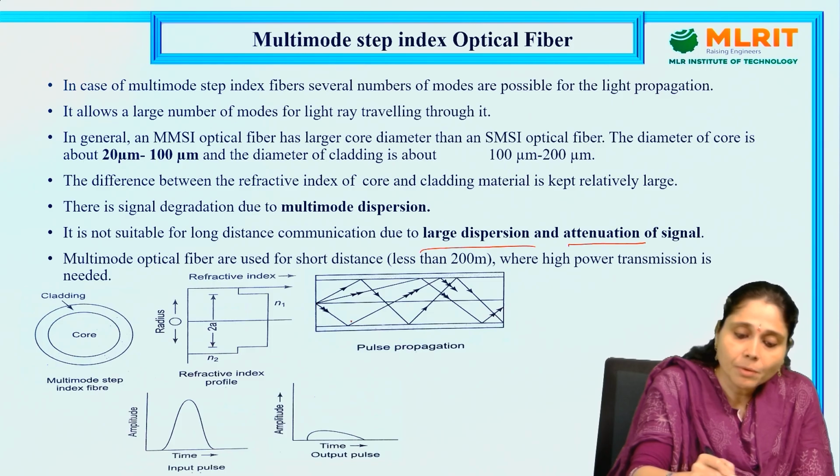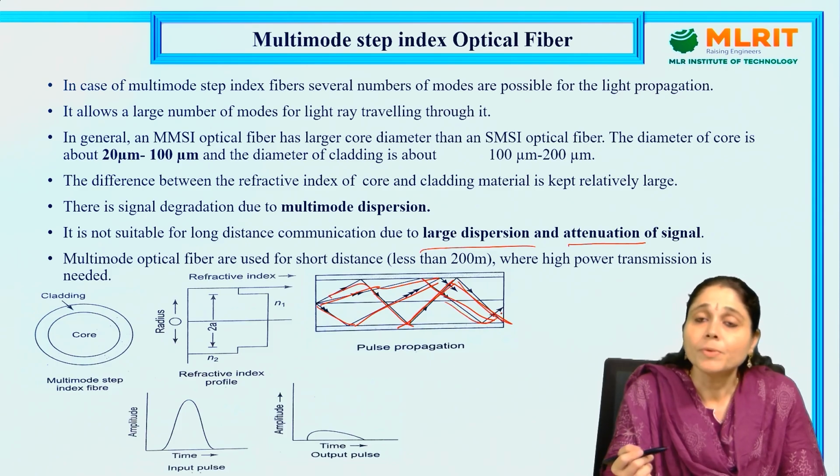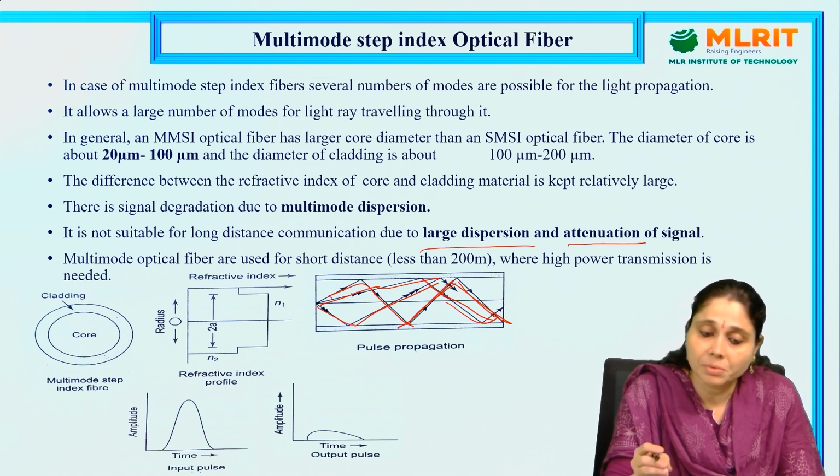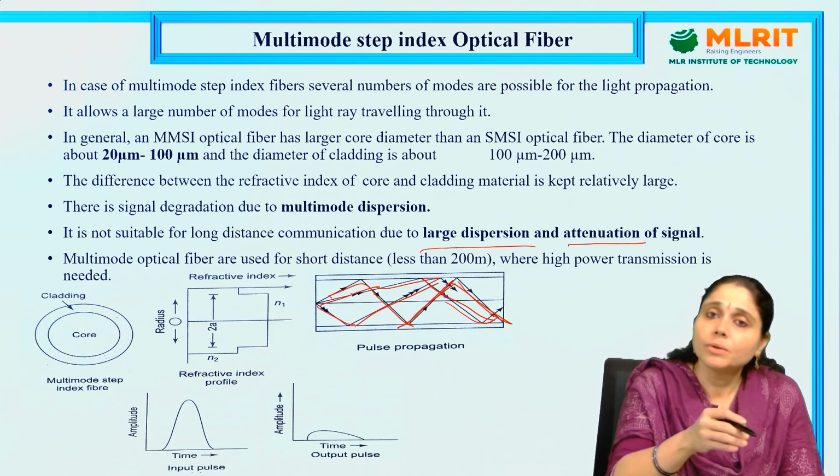This is the pulse propagation over here. It will be moving here and there, multiplying. Multimode propagation will be there, not a single way. So there is a chance of dispersion, and signal degradation comes due to the dispersion.